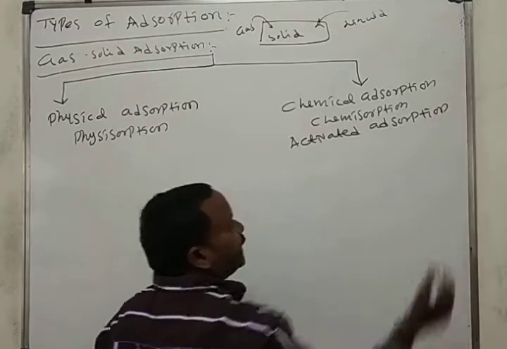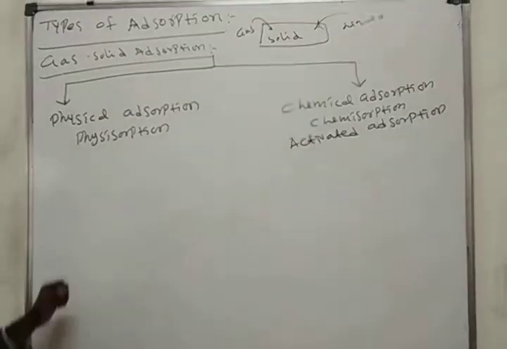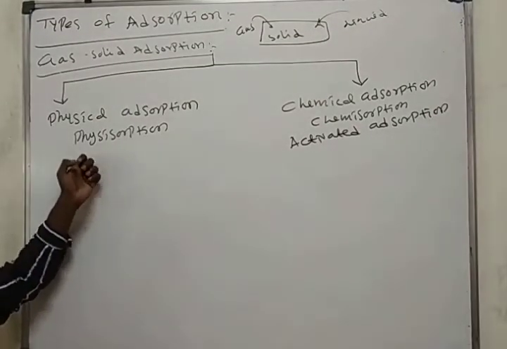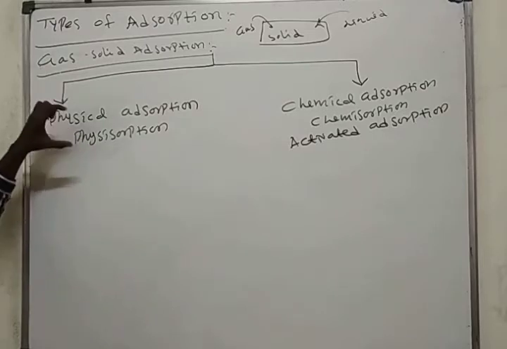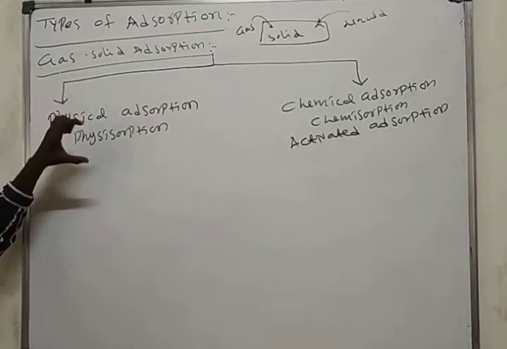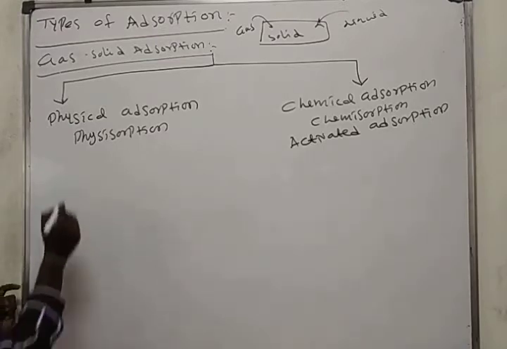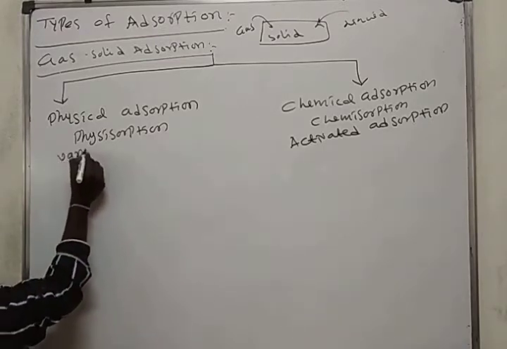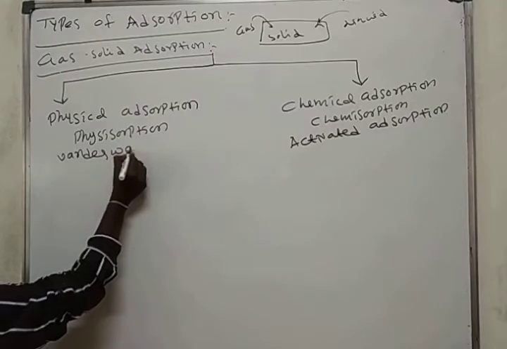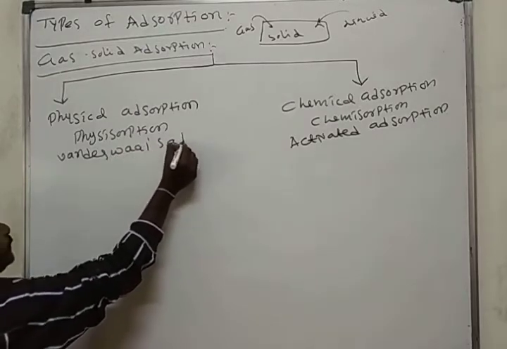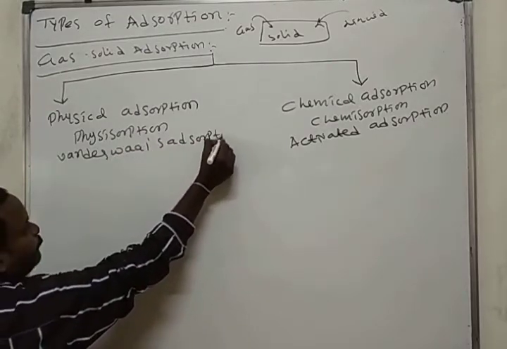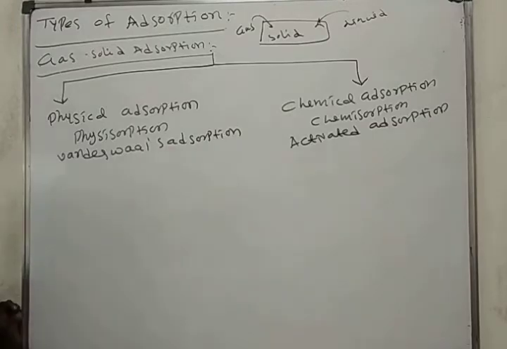Between the adsorbate and adsorbent in physical adsorption we observe van der Waals attraction forces, so this is also called van der Waals adsorption.